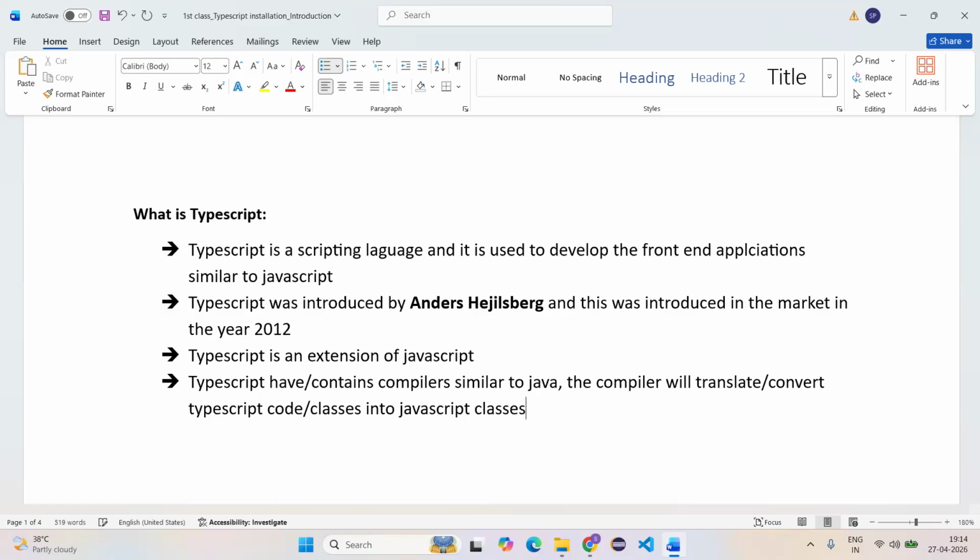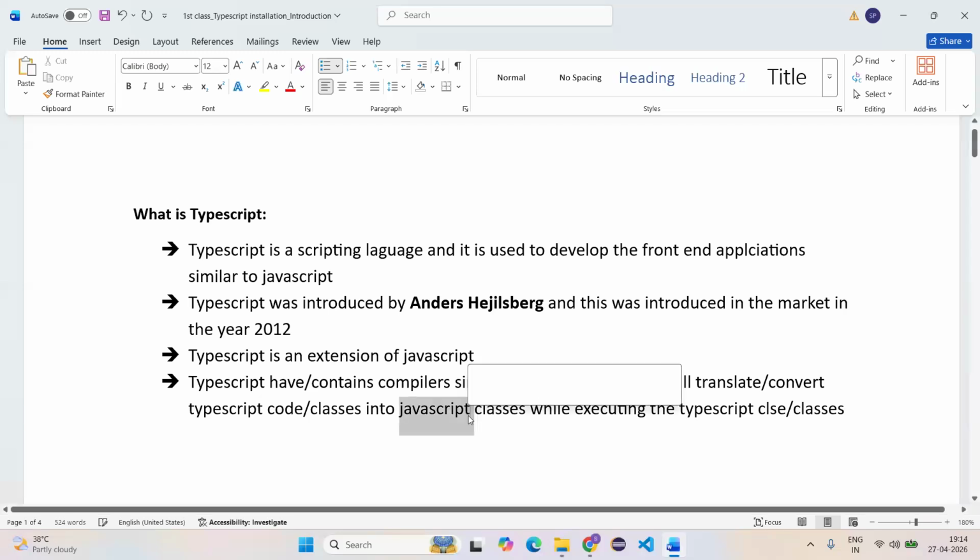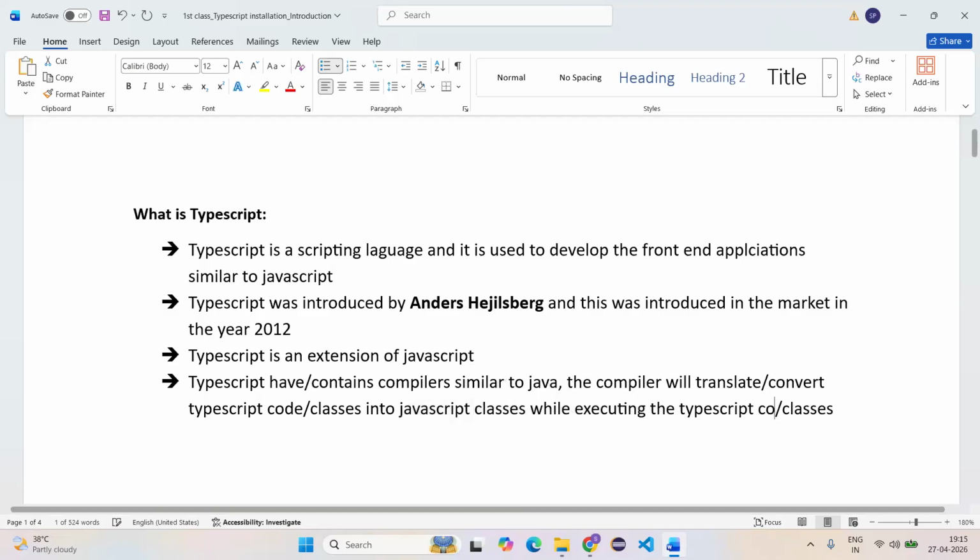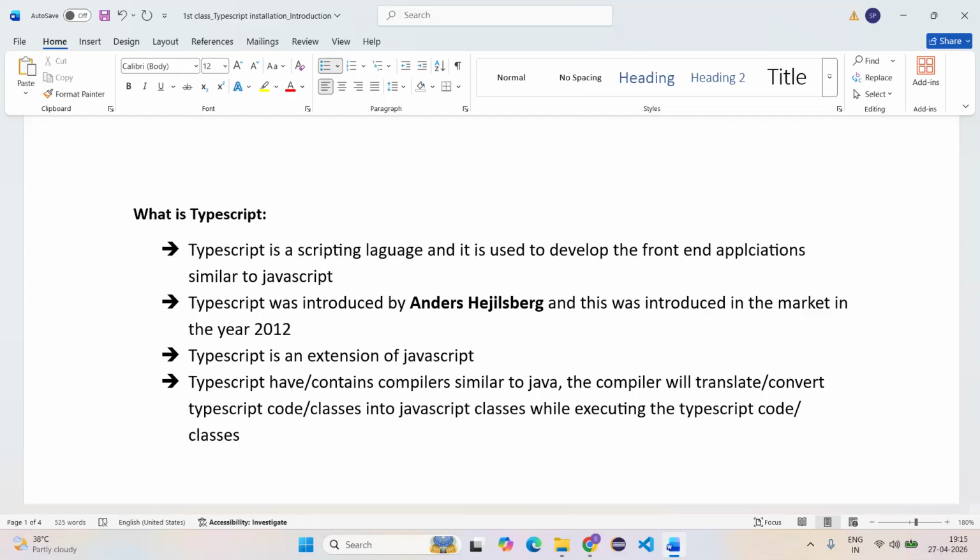while executing the code. Remember, I have written some code in TypeScript. If I execute it, what will happen in the back end? The TypeScript compiler will convert the TypeScript class into a JavaScript class while executing the TypeScript code or classes. So TypeScript classes will be changed to JavaScript at the time of execution.